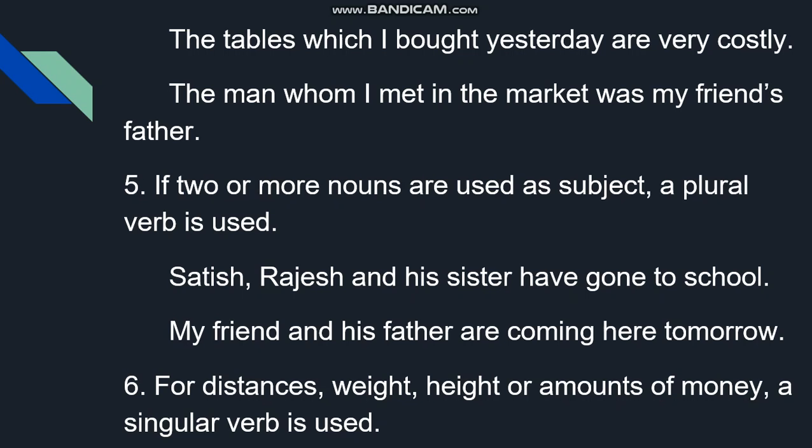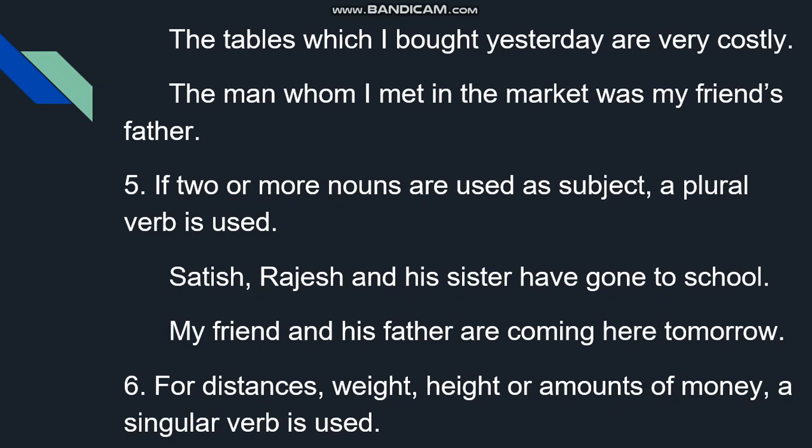The man whom I met in the market was my friend's father. The man was my friend's father. The subject is the man, which is singular, and according to the subject, singular verb is used: was my friend's father.